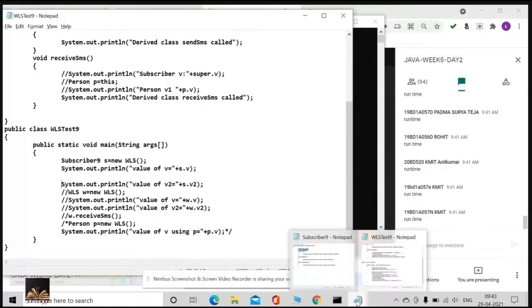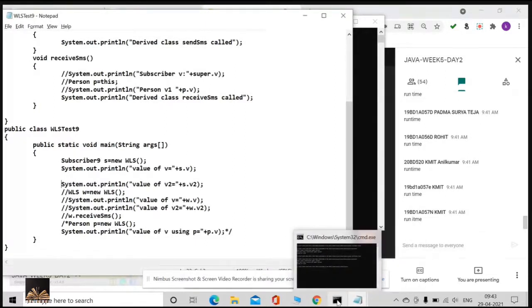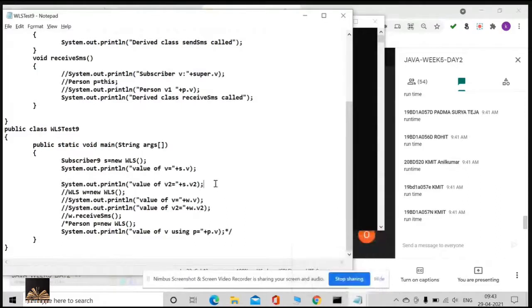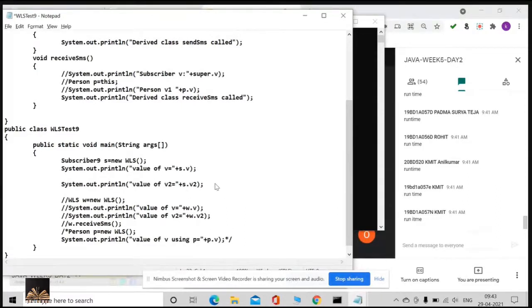Now what is going to happen? What's your expectation? S dot v2. Which v2 is going to be called? Base class v2. Good.